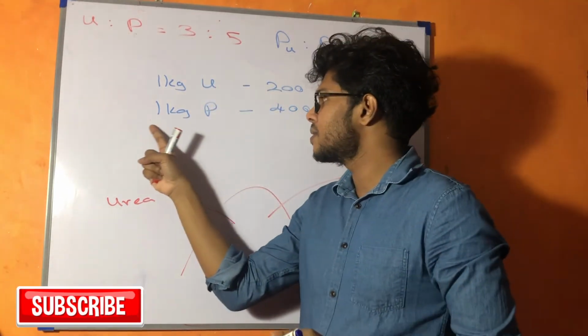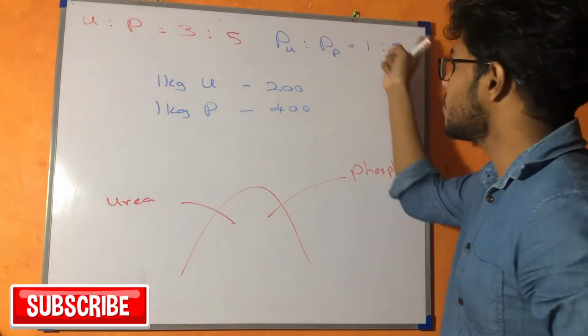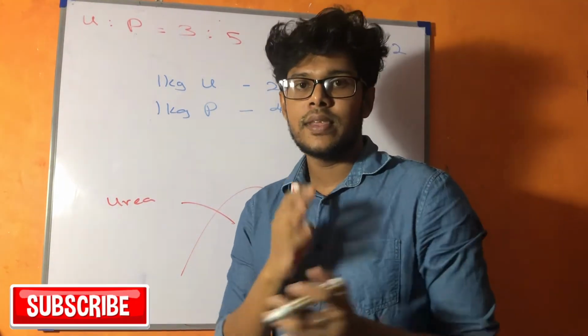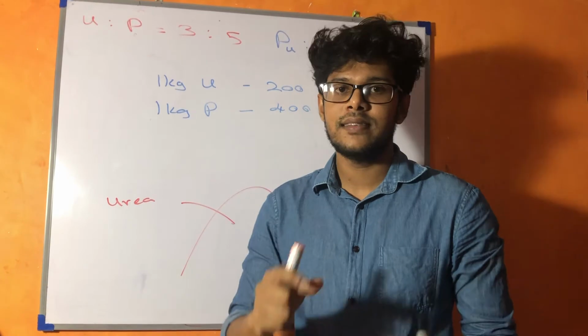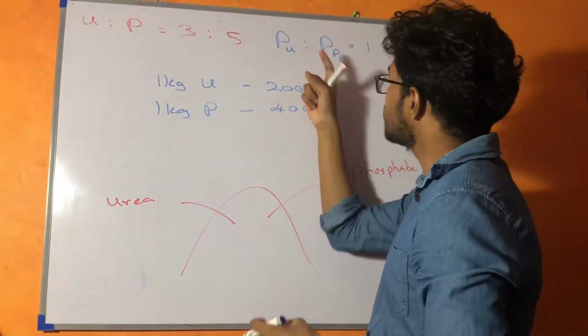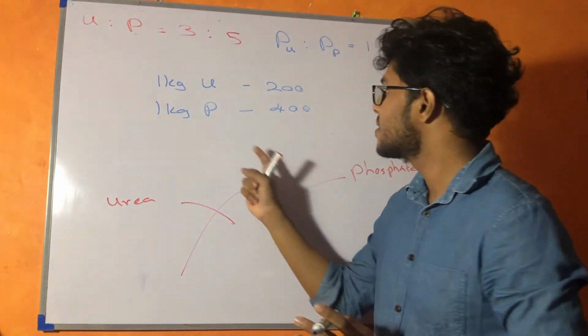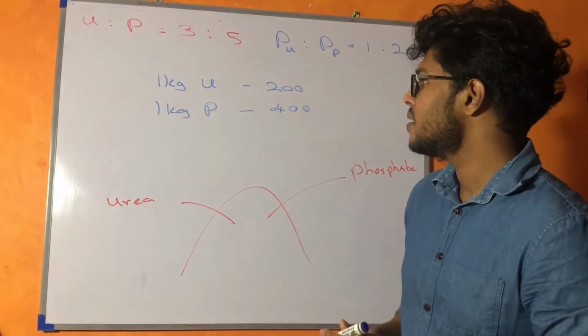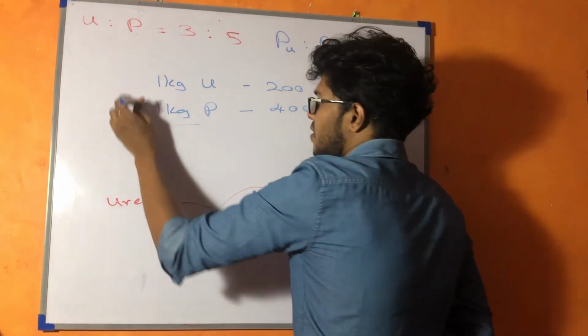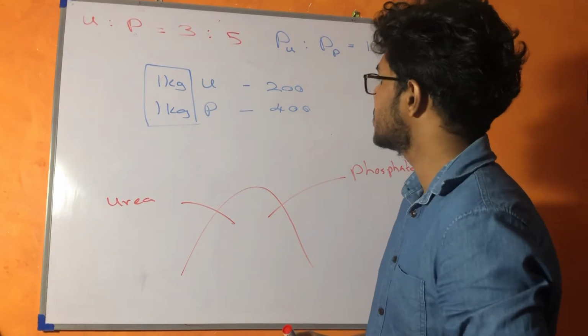But always remember, this is for an equal mass. This is not talking about the cost. That is the difference between this question and the normal general questions. The ratio 1:2 is not for cost, it is for price. The price always refers to equal mass. So now let's go through the question.